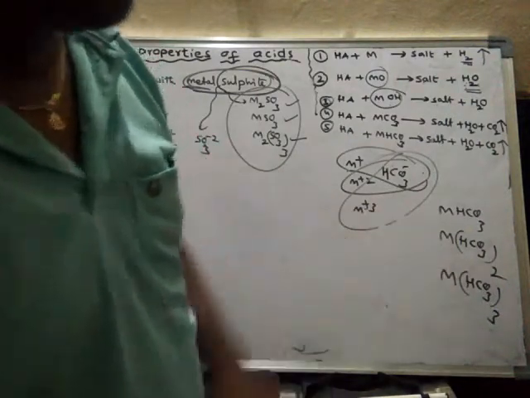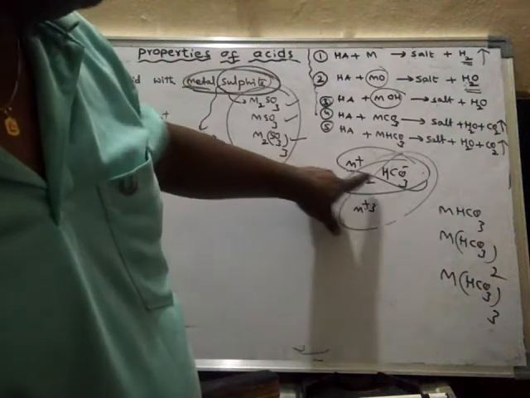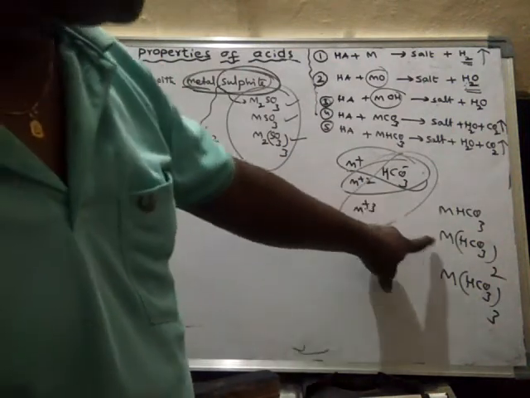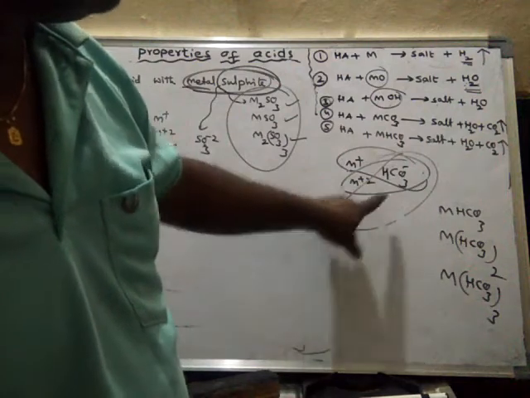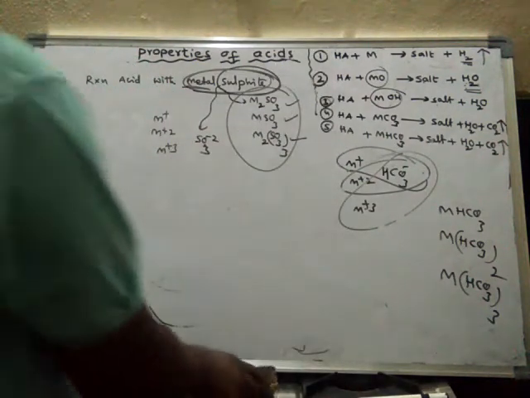These are all metal bicarbonates, but depending upon the nature of the metal, it forms this type of metal bicarbonate.